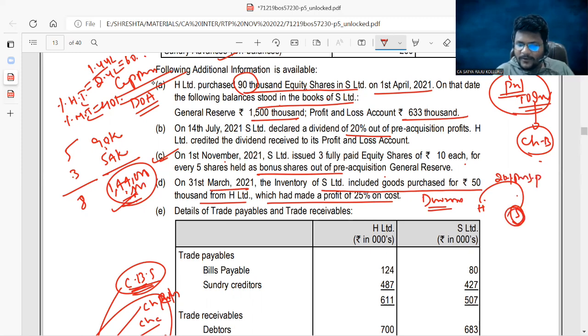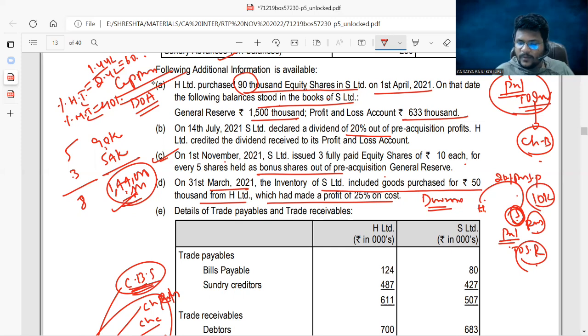Now, on the subsidiary as on the date of the balance sheet, we need to create a stock reserve by passing the entry P&L to stock reserve account. The stock reserve needs to be reduced from the consolidated stock amount, and this P&L is related to the holding company P&L. In consolidated reserves and surplus, you can reduce that amount. So 50,000 into 20% is 10,000.